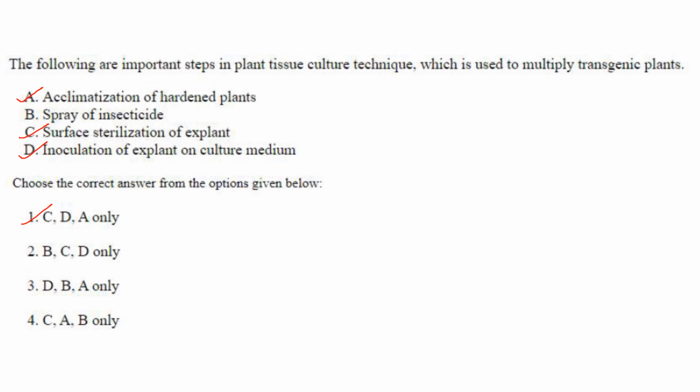Okay, you have to find the correct sequence of the steps. Then you will get the answer. The first one will be surface sterilization of explant, C. Then inoculation of the explant on culture medium. Then the plant will grow there in the culture medium because of the suitable environment which is necessary for its growth. Then you have to take the plant outside for acclimatization. So the answer here is option 1.